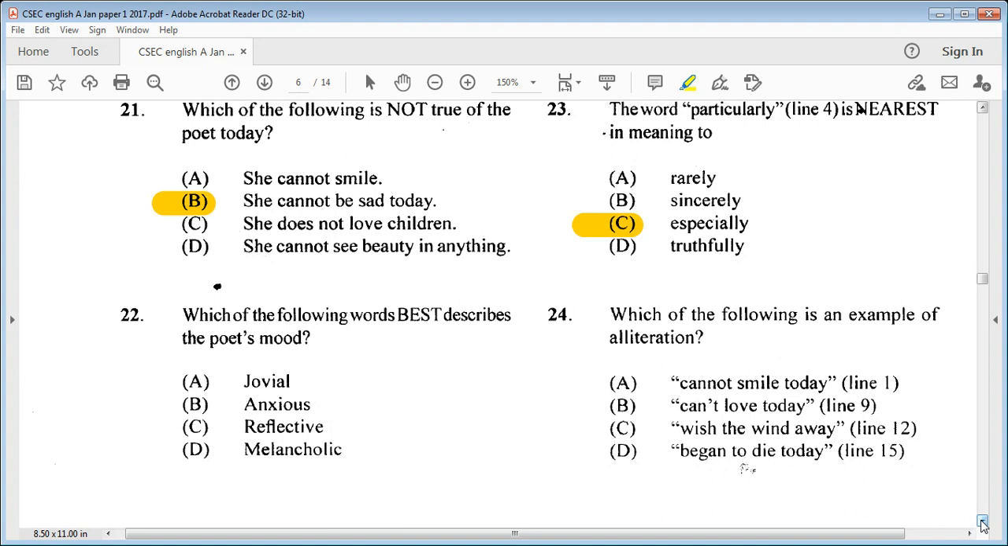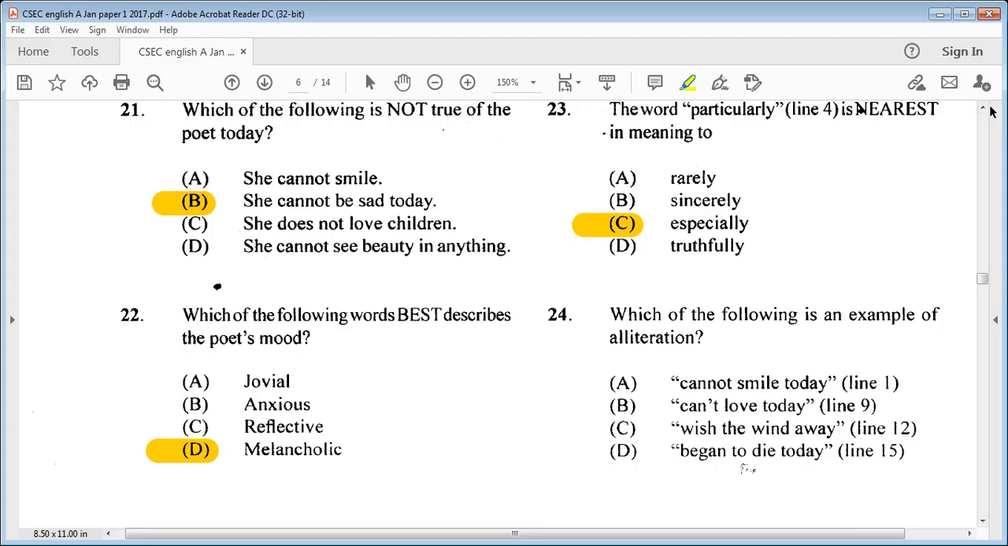22 says, which of the following words best describes the poet's mood? A, jovial. B, anxious. C, reflective. Or D, melancholic. Now, we know a jovial person is someone who is very happy. Anxious means that you're very worried. Reflective means that you're a deep thinker, you're very thoughtful. And melancholic means that you're gloomy, you're depressed, you're very sad. So that would be your answer in describing the poet's mood. So D would be your answer.